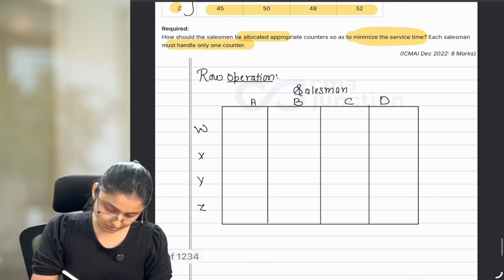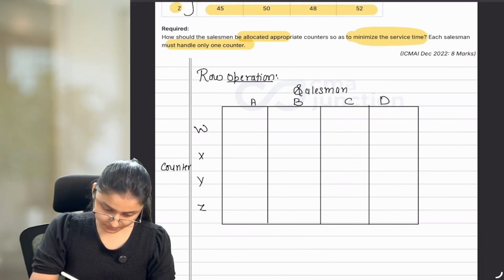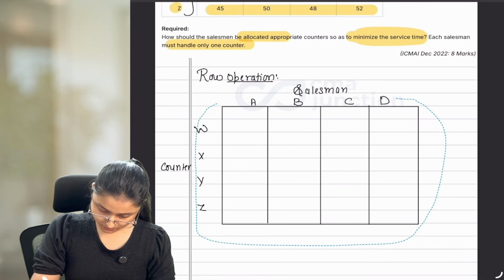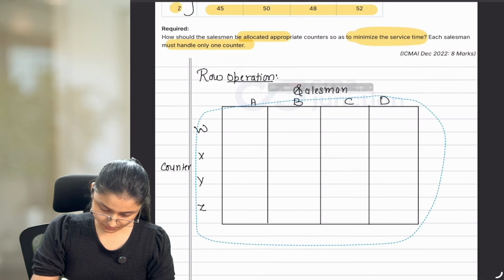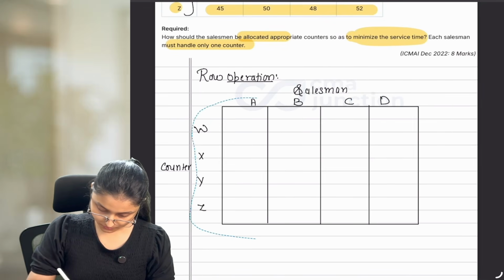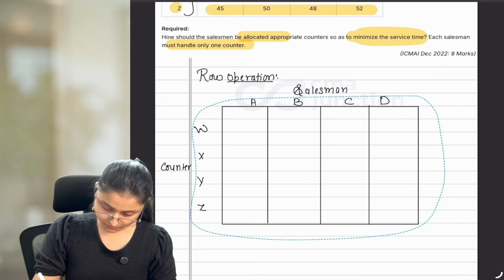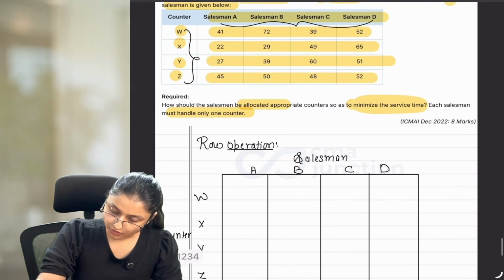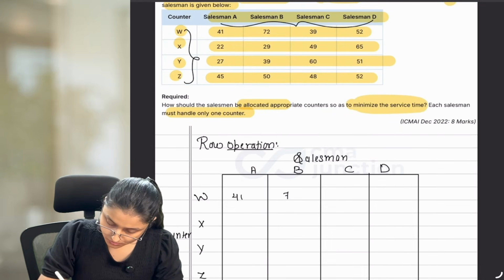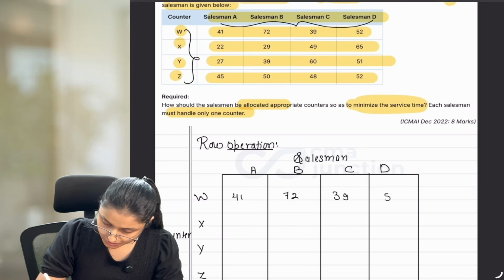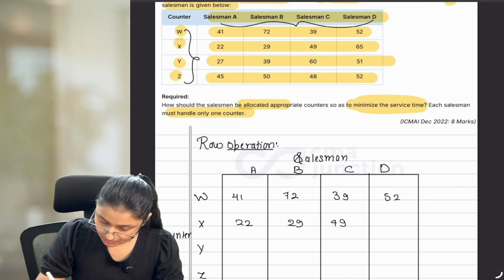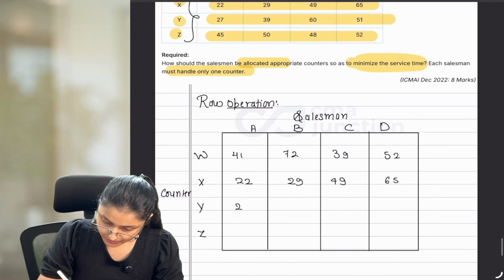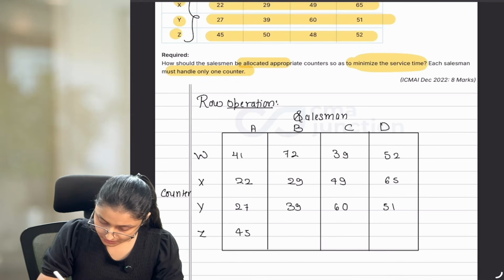And here we have counters. Now, let's write the numbers 41, 72, 39, 52, 22, 29, 49, 65, 27, 39, 60, 51, 45, 50, 48, 52.